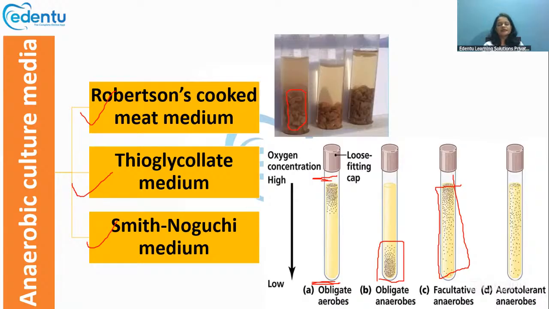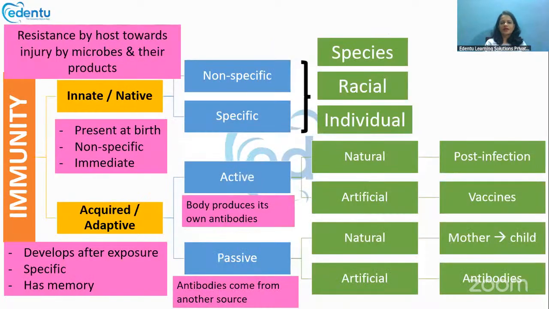Then there is the Smith-Noguchi medium, mainly used for cultivation of spirochetes like Treponema pallidum. So that's about the anaerobic culture media and methods.